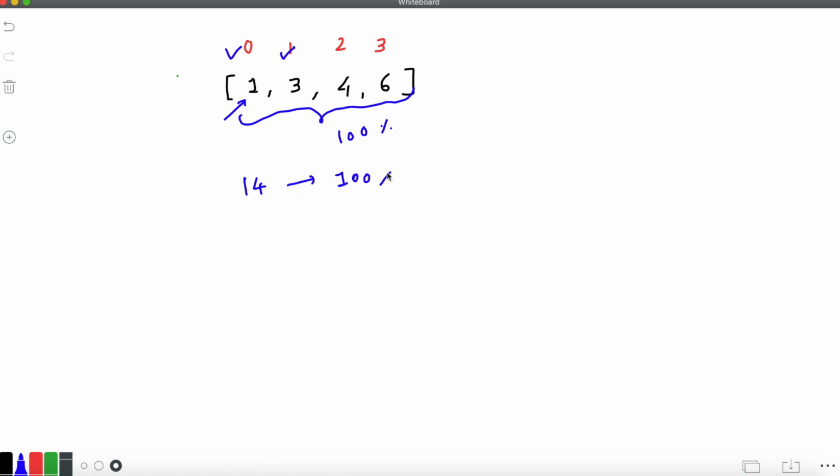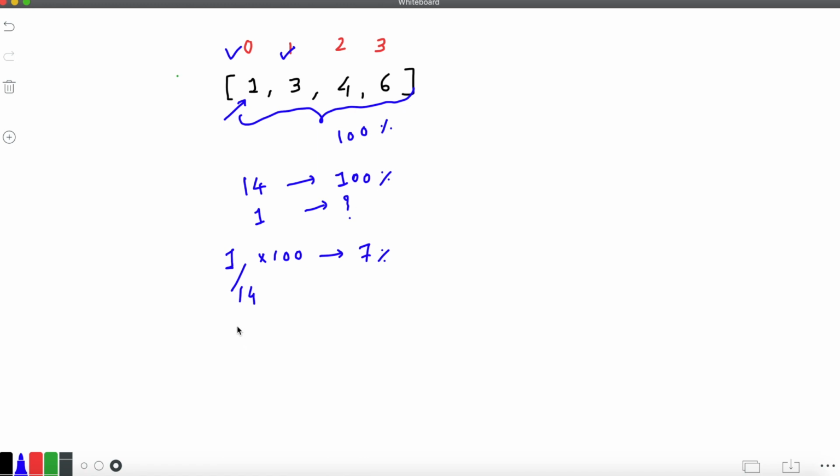Let's say for 1, what will be the value? How many times, or what percent, do we need to return index 0? So 1 divided by 14, times 100, gives the percentage that it contributes to the total of this weight array. That is almost 7%. So out of 100 times, 7% of the time we need to return index 0.